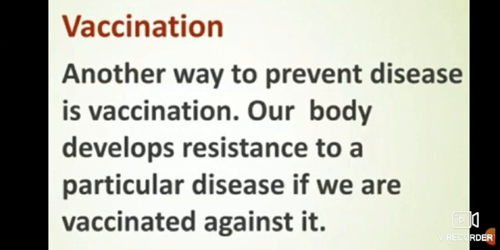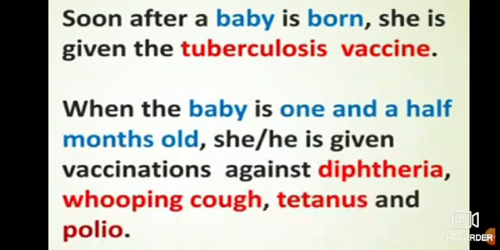Vaccination. Another way to prevent disease is vaccination. Our body develops resistance to a particular disease if we are vaccinated against it. If the vaccinations, the injections, are given by the municipality, then naturally we will not get the disease. Soon after a baby is born, she is given the tuberculosis vaccine. TB vaccine.